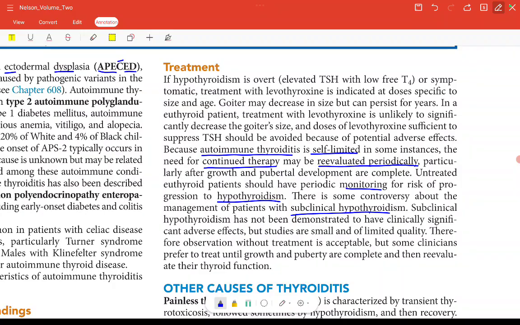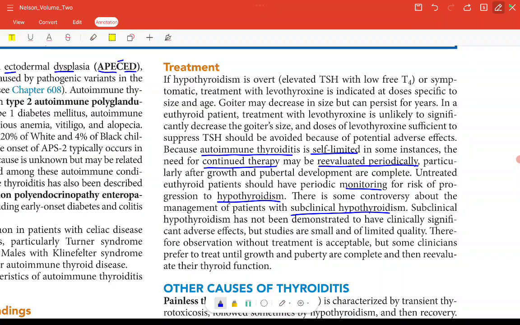Subclinical was what? The TSH level is elevated, but T3 and T4 are normal. So this has not presented clinically yet, but there is an increase in TSH and normal T3 and T4. The gland is working normally because of the increased TSH.